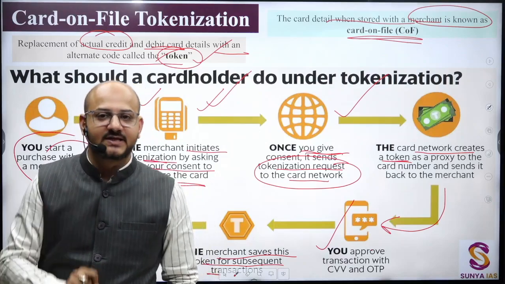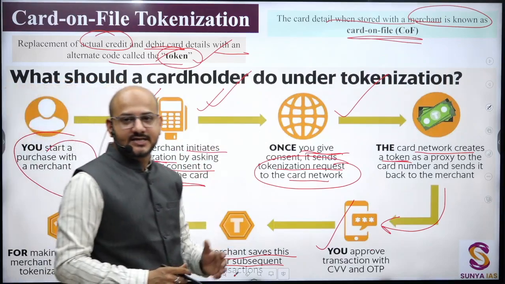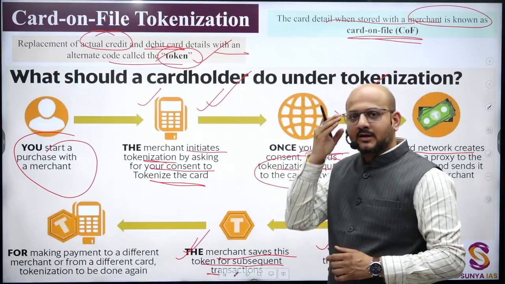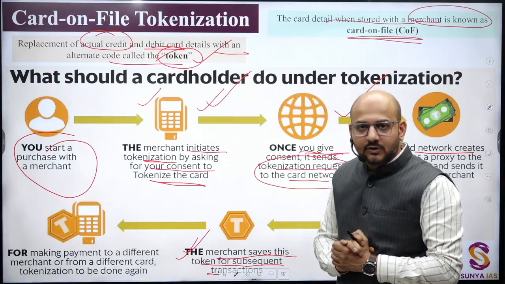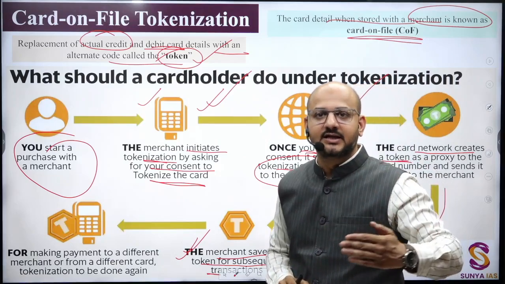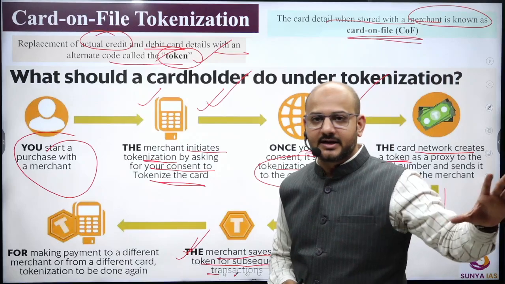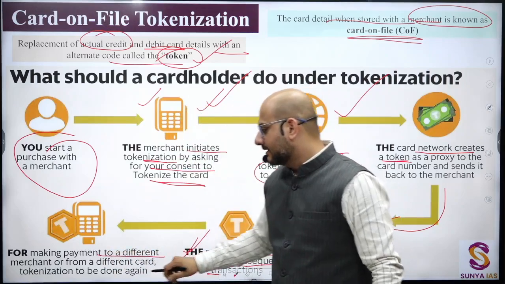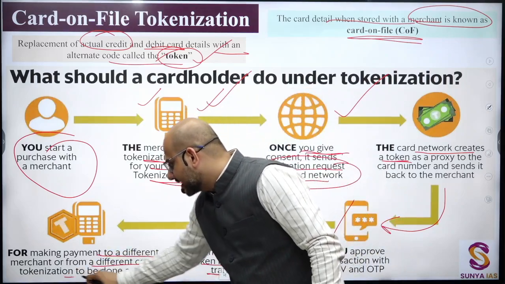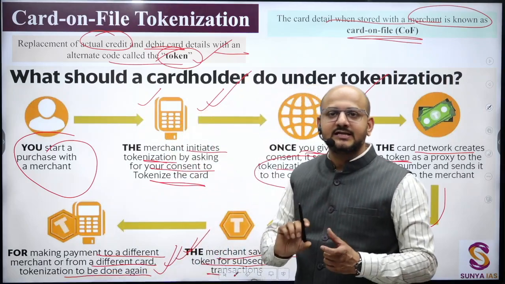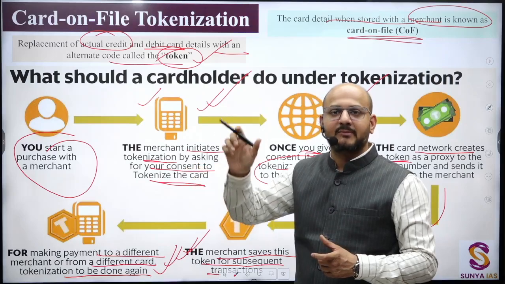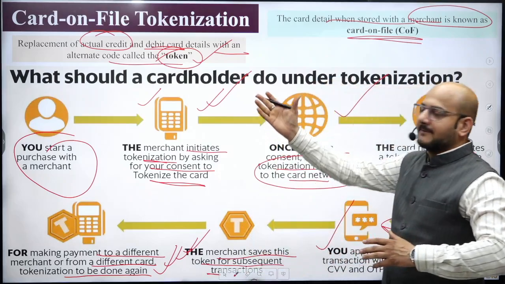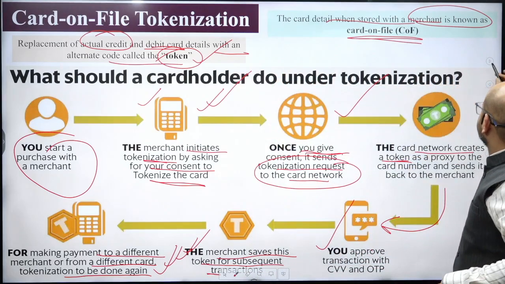At the same point of sale, if you are going to have more transactions, in that case this particular token will work. Re-tokenization is not required, but if your card is being utilized for a different merchant, then every time a new merchant is there, नया token number generate होगा, new tokenization has to be done. For making payment to a different merchant or from a different card, tokenization is to be done again. You get the point? It is basically a random number generated which will be called a token for a particular transaction without sharing the actual card details. Okay, this is card on file tokenization.